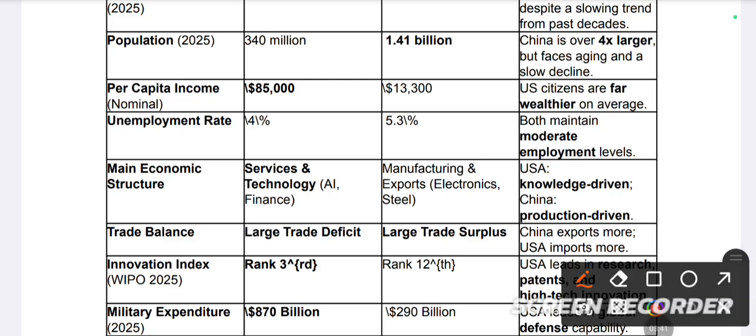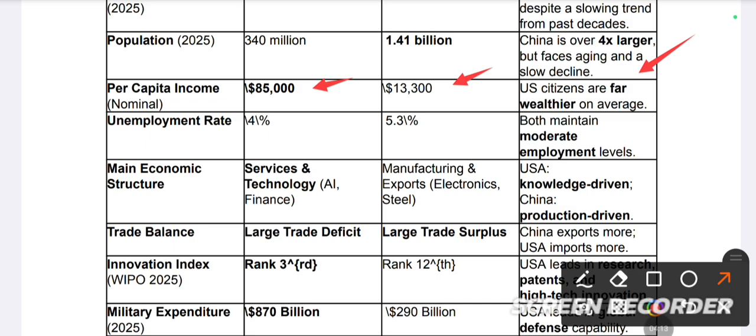Another indicator is per capita income. What is per capita income? Total income divided by total population. It is known as per capita income. In terms of per capita income, the United States of America has 85,000. On the other hand, China has a very low per capita income compared to the United States of America. So we can say the US citizen is far wealthier on average by comparison.